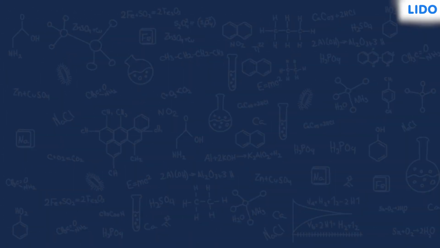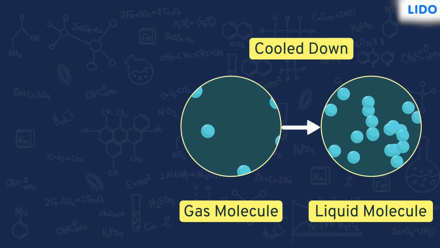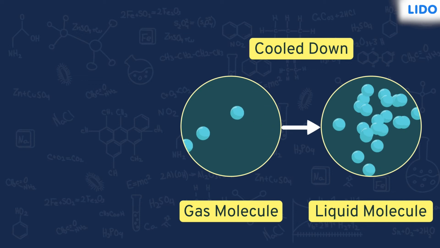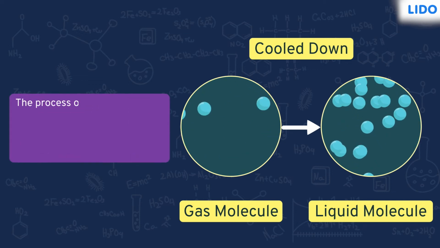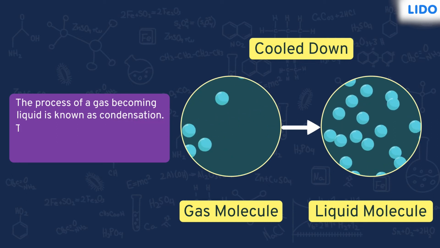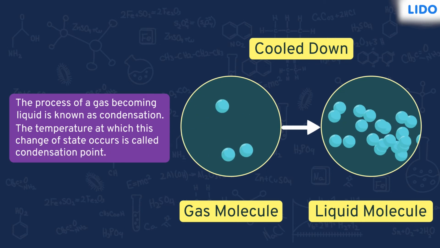Let's see. When a gas is cooled down, the molecules containing heat energy slow down and arrange themselves closely in a loose formation like a liquid. The process of a gas becoming liquid is known as condensation. The temperature at which this change of state occurs is called condensation point.